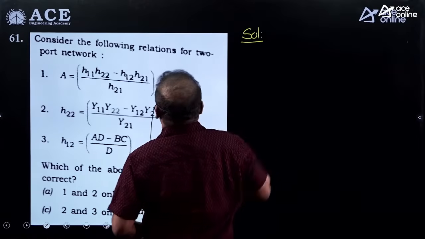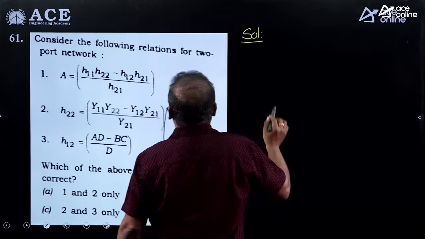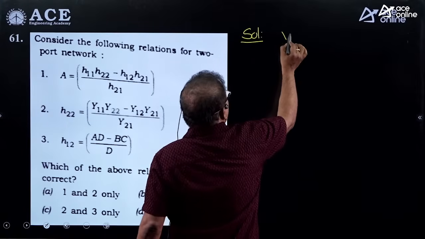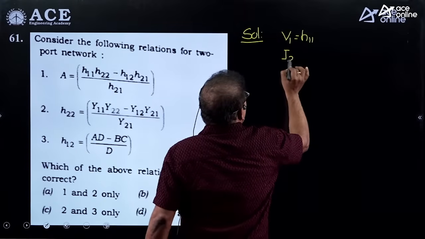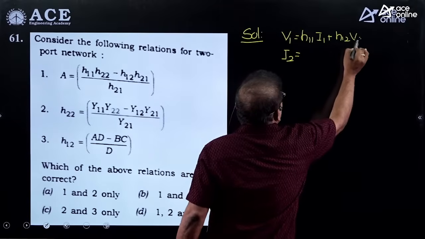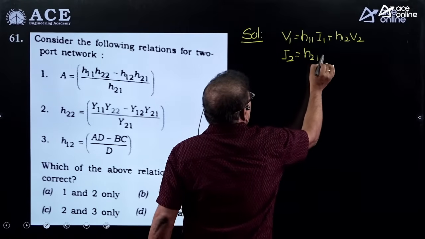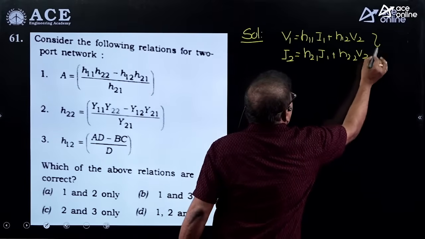If you want to define which is the correct option under statements 1, 2 and 3, here we have to take the first one. H parameters equations: V1 and I2 you should express in terms of I1 and V2. This is the first expression.